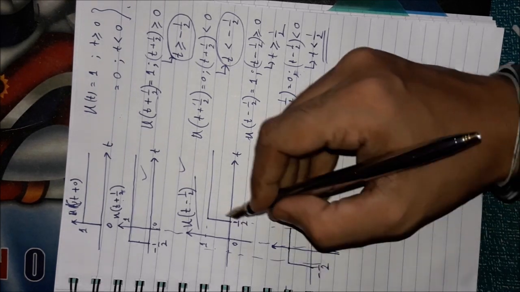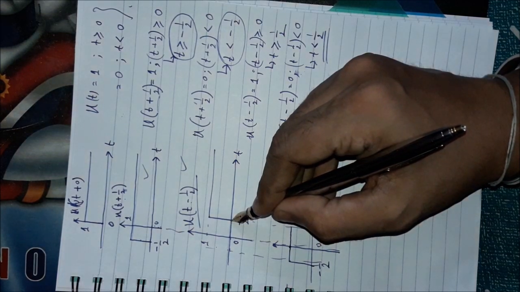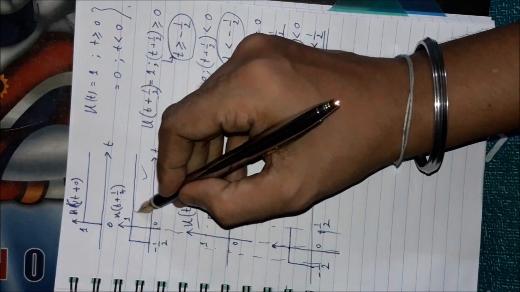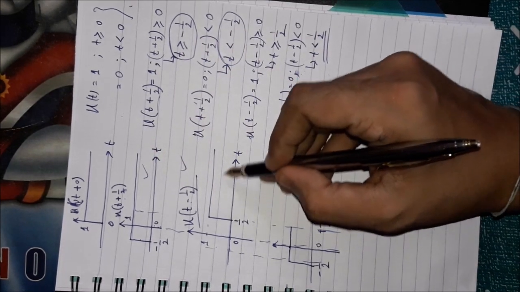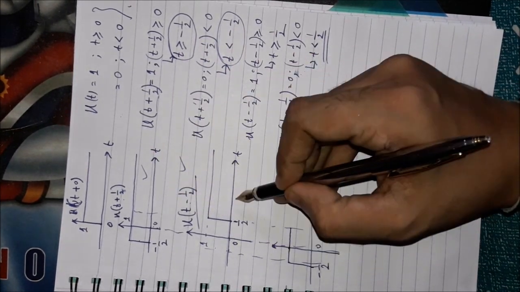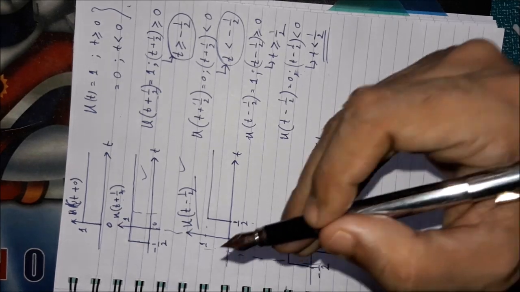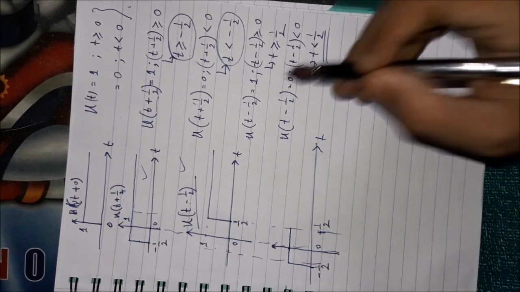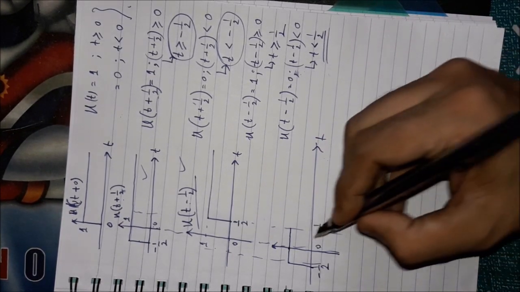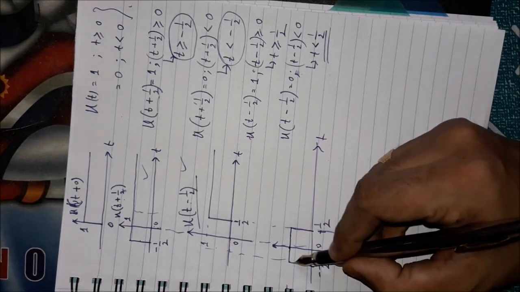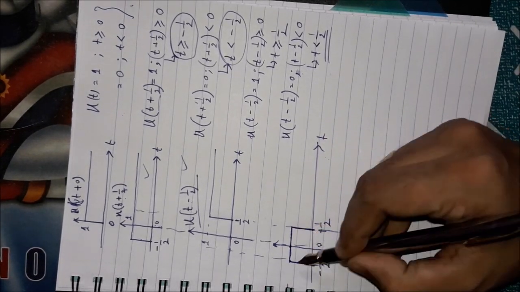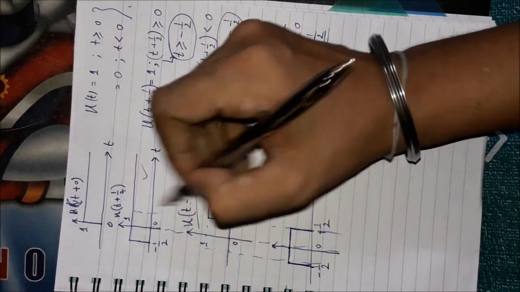Okay, but after t equal to plus half, this signal has 1 values and this signal also has 1 value, so 1 minus 1, all the values after t equal to half will be equal to 0. 1 minus 1, 0, so it will end here. Okay, so this signal is the subtraction of these two signals.